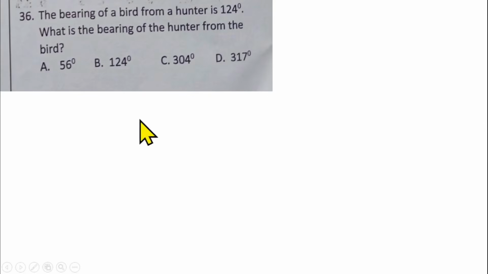Question number 36 is also on a bearing. The bearing of a bird from a hunter is 124 degrees. What is the bearing of the hunter from the bird? So this is a bearing involving 2 locations, or 2 points. The bearing of a bird from the hunter is 124 degrees. So draw a cardinal point to represent the position of the hunter. I will label that hunter.